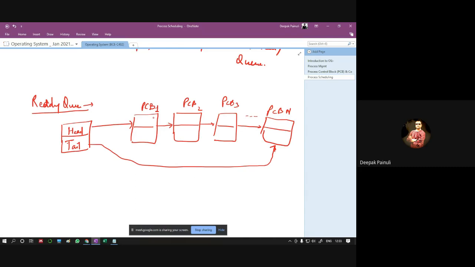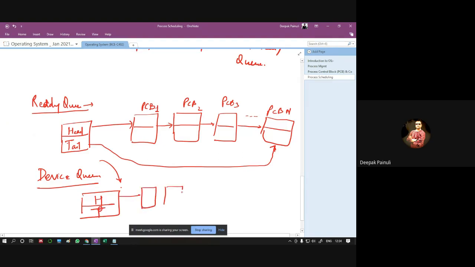In the same way, a disk queue or device queue may be seen in logical view. It also has head and tail, and similarly PCB1, PCB2, PCB3, PCB N, and the tail will point to the last PCB, right? This is the logical view.